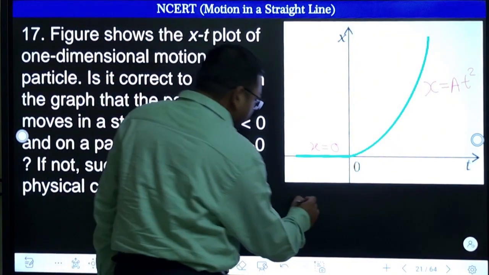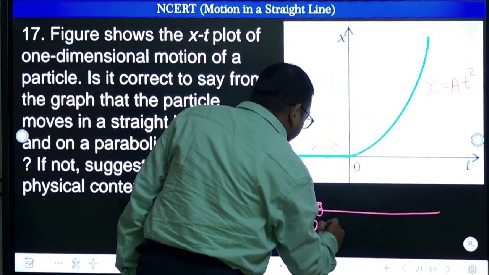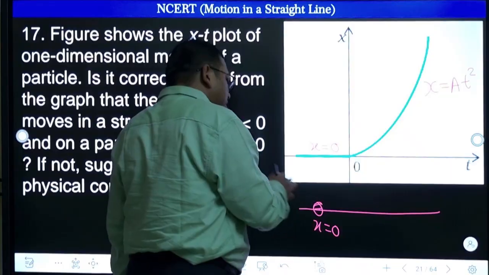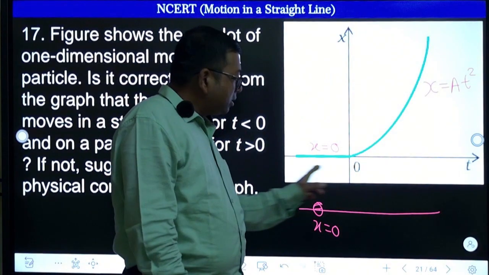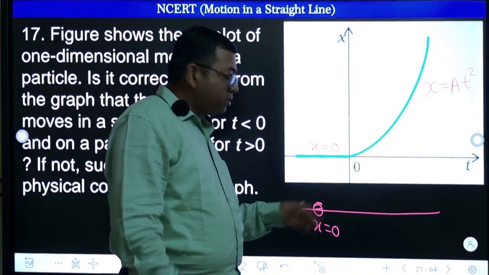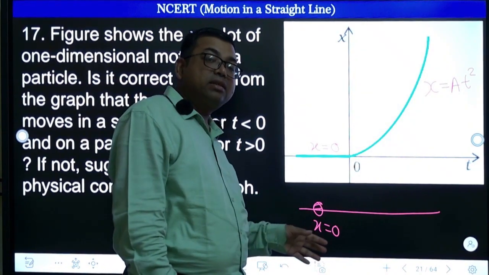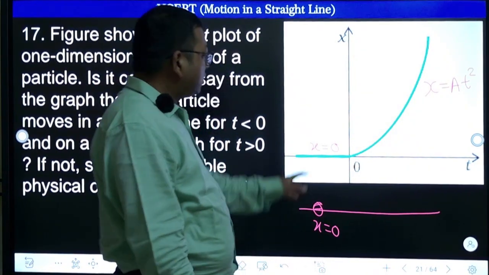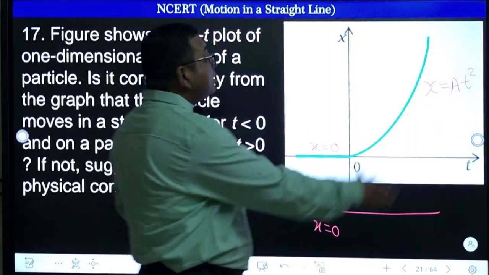Let us consider that a particle is here and this is the position 0. So the particle is staying here itself. It doesn't have any velocity. Before time 0, suppose I started observing at time 0, before that it was completely at rest. Okay, so this is possible, right? The body is not moving, it was at rest. After that it has started moving.